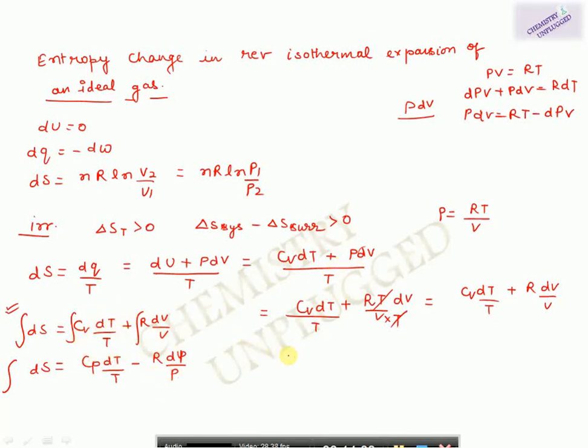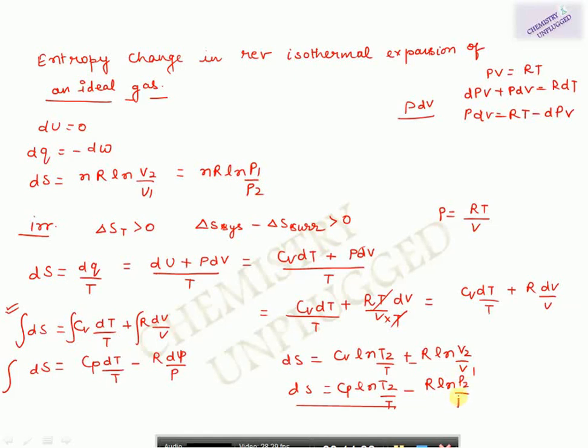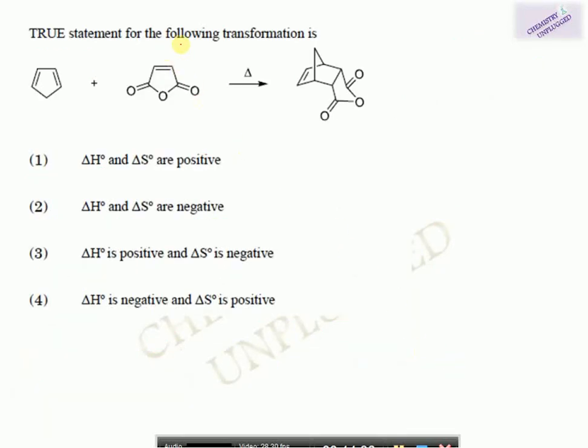We can integrate it over two limits. So we have two important equations: dS is equal to CV ln T2 over T1 plus R ln V2 over V1, and dS is equal to Cp ln T2 over T1 minus R ln P2 over P1. So you have to remember these two equations. These are two very important relations.